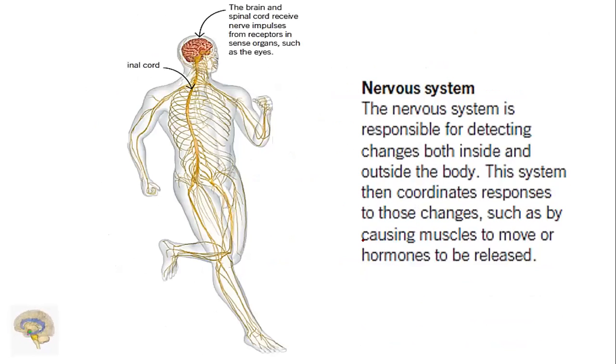Let us move to the nervous system. The spinal cord receives impulses from receptors in sense organs such as eyes. Spinal cord here. This is the spinal cord. The nervous system is responsible for detecting changes both inside and outside the body, and this system then coordinates responses to those changes, such as by causing muscles to move or hormones to be released.